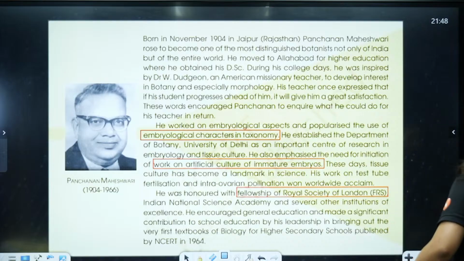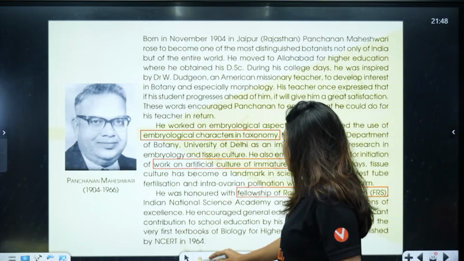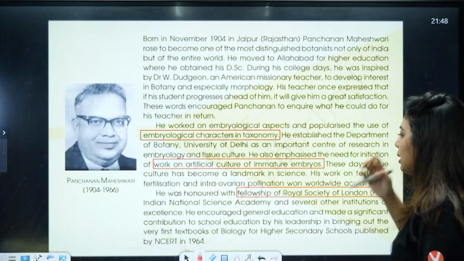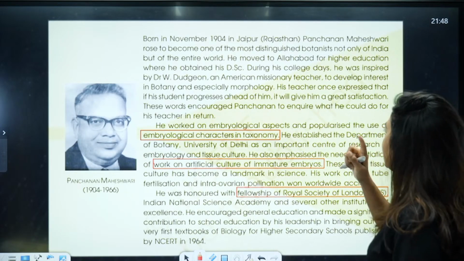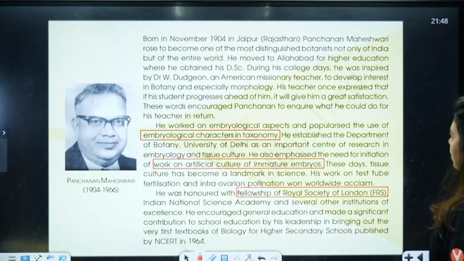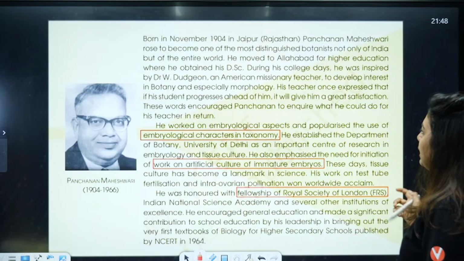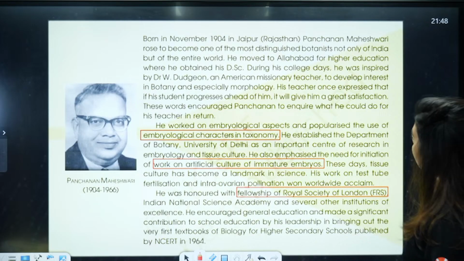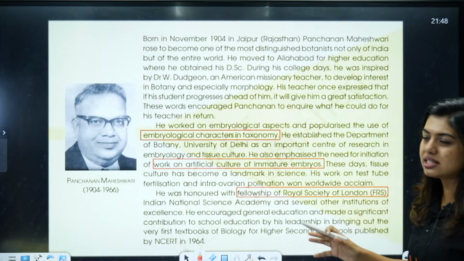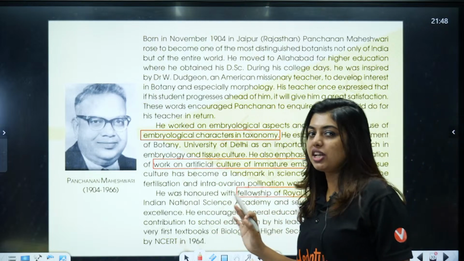That's the problem. Okay, so here, see, born in November, Panchanan Maheshwari. Born in November 1904 in Jaipur, he rose to become one of the most distinguished botanists not only in India but the entire world. He moved to Allahabad for higher education, where he obtained a DSc, that is basically Doctor of Science. It's considered sometimes above a PhD in some places.